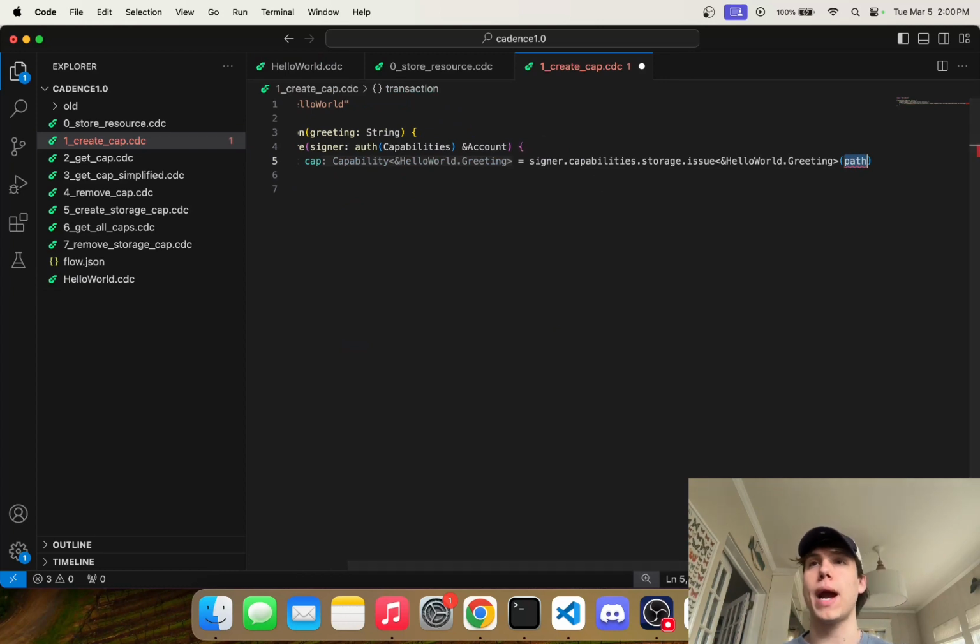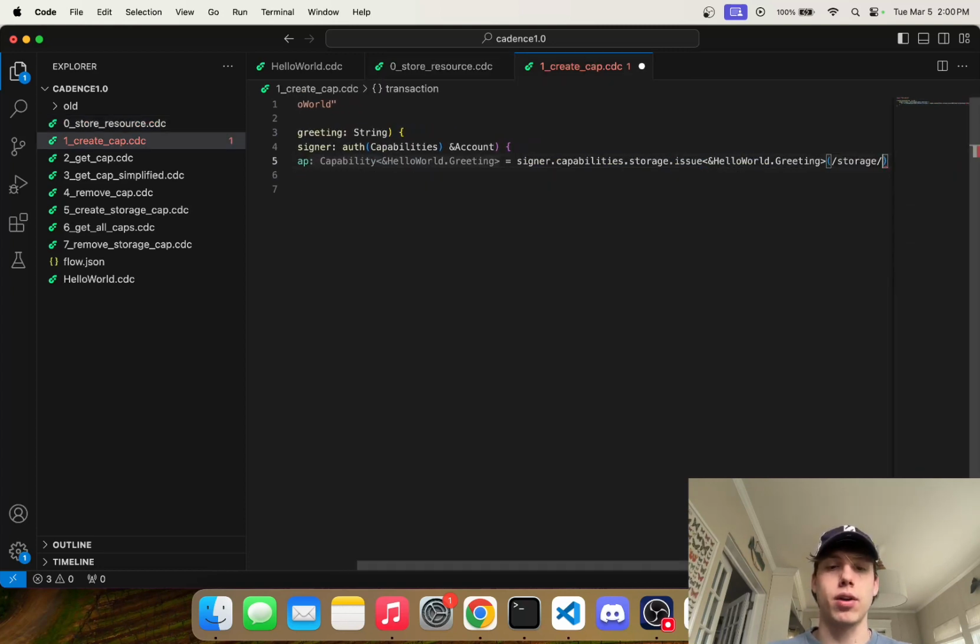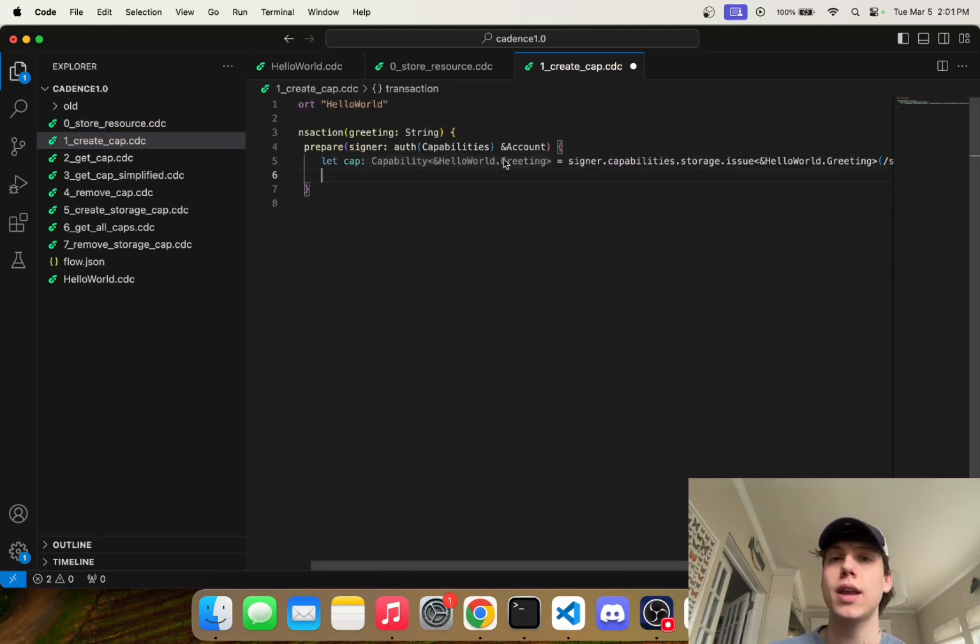And then we have to provide a path here. So this is where our resource actually lives. So you can see we saved it to /storage/mygreeting. So that's exactly what we're going to provide here as well. /storage/mygreeting. And so that's great. So that creates actually a storage capability, but I'm going to dive into storage capability later because that's usually the more rare case.